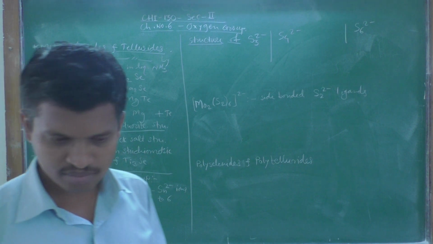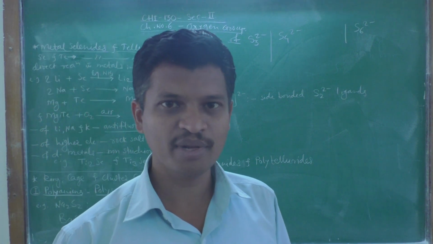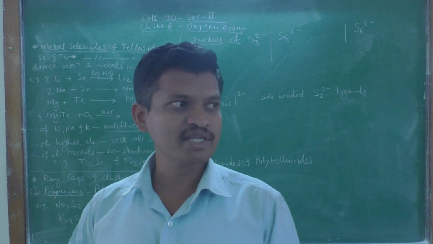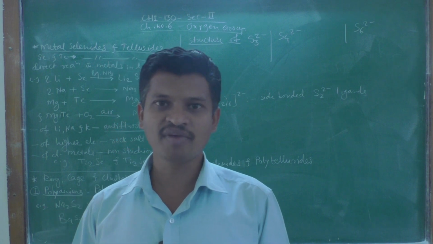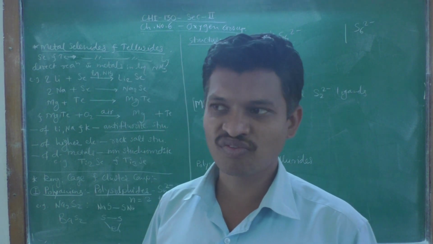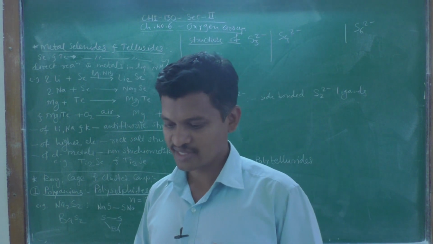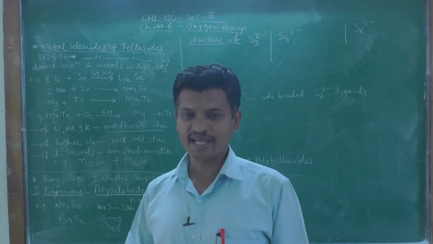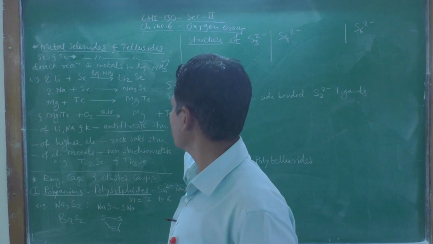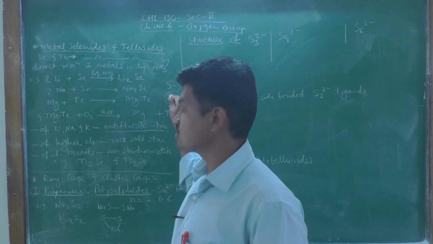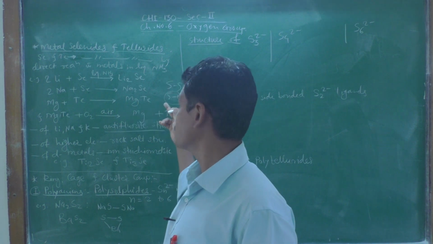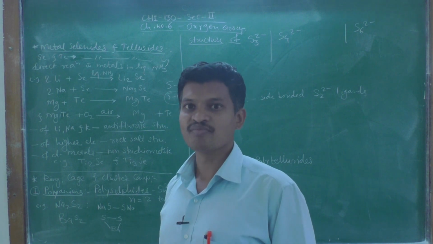These p block elements from group 16 form ring, chain or cage-like structures having S-S and S-N bonds in the case of sulfides and nitrides. Sulfides and nitrides mainly consist of S-S and S-N bonds. We have already studied sulfur nitrides. The compounds containing S-S bonds are called sulfides, whereas S-N compounds are called nitrides.